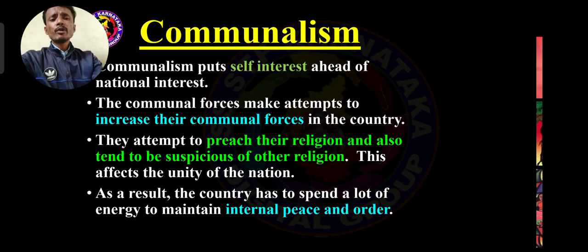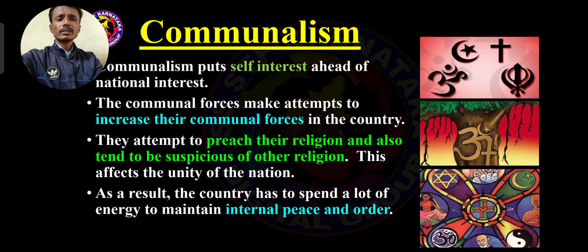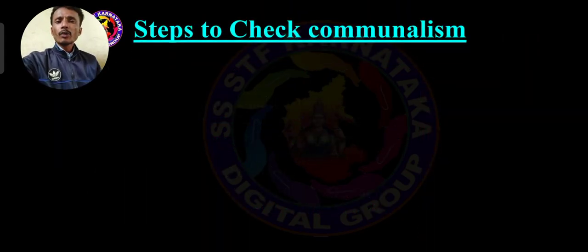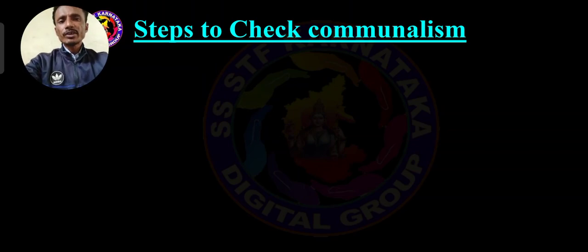Effects of communalism. So like, see the picture. Got it? We can like our religion's symbols, but hate another religion's symbols and another religion's customs, traditions, whatever. This is all available only for communalism. Then, what type of steps have been implemented by the Karnataka government and the central government for the eradication of communalism? Yes, here the central government implemented a lot of measures for the eradication of communalism.